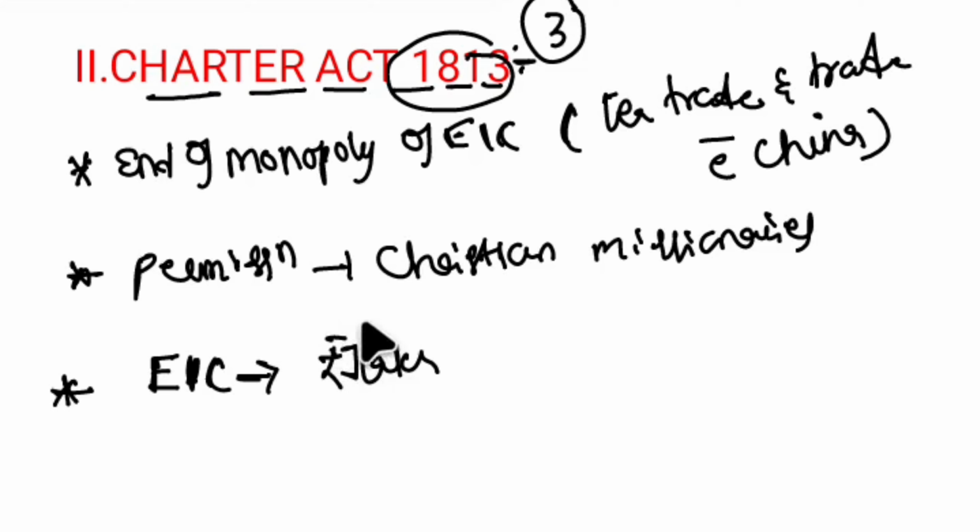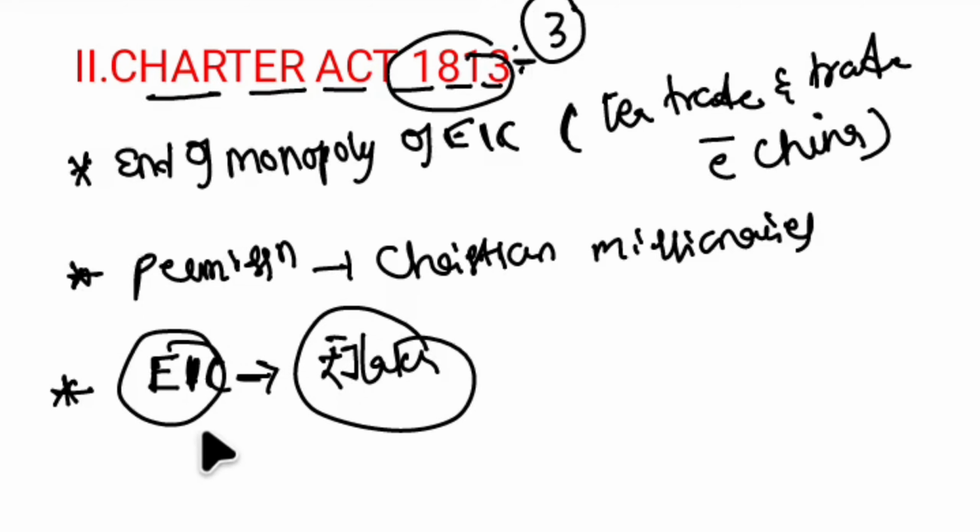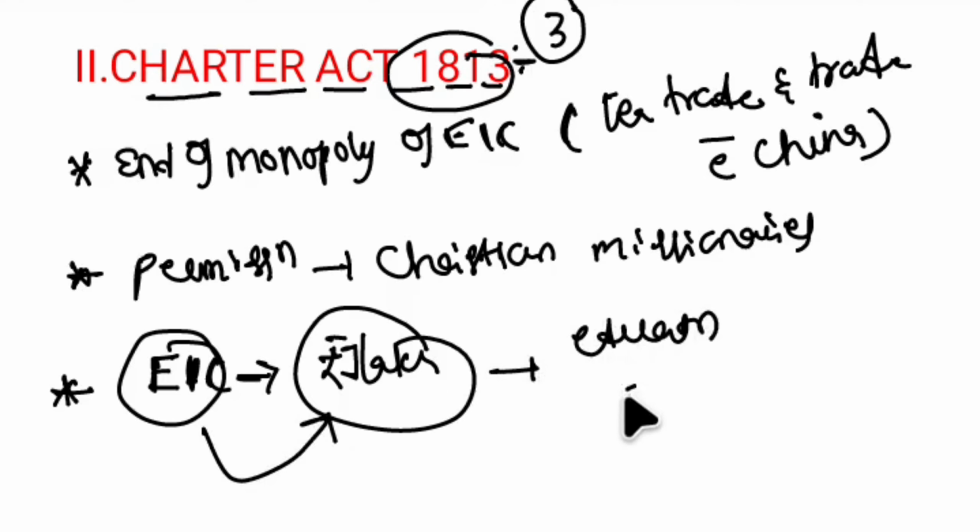So the company has to pay 1 lakh per year on the education of Indians. So these were the three important provisions of this Charter Act 1813.